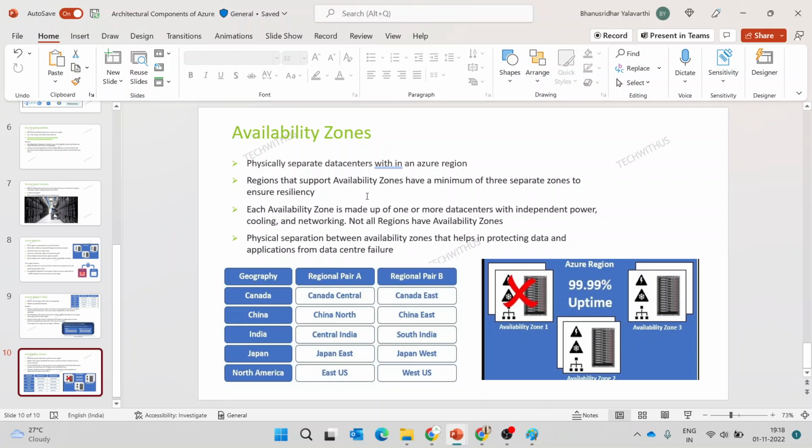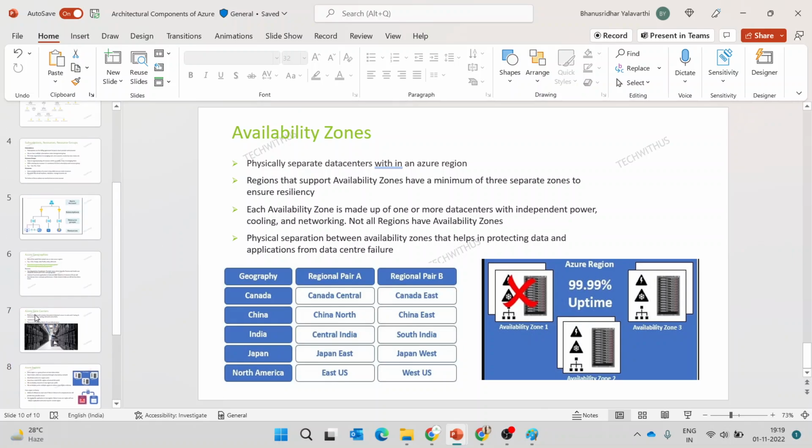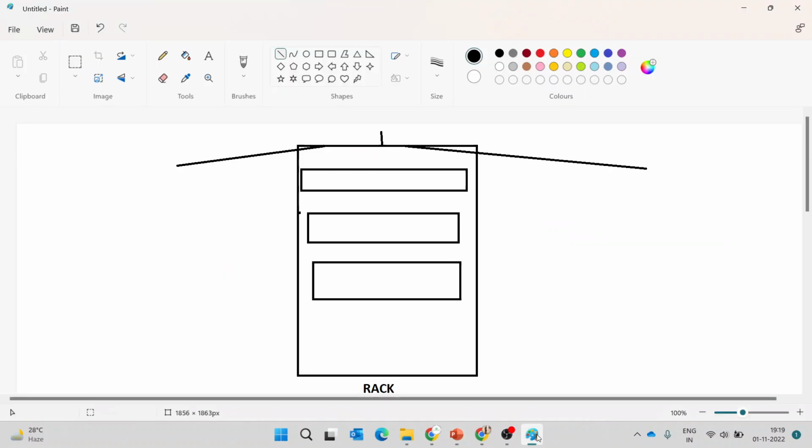All the 3 availability zones are connected to each other, and they are almost near to each other. If there is any failure in one availability zone, we can access the same application from the other availability zone. That's the usage of these availability zones. This helps in protecting our data and applications from data center failure. I'll show you the hierarchy, so you can remember these things.